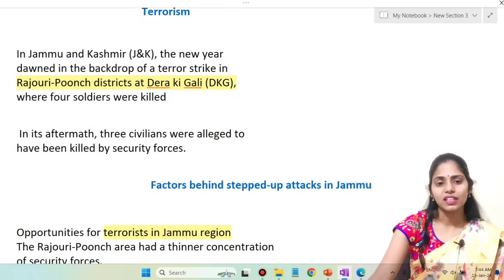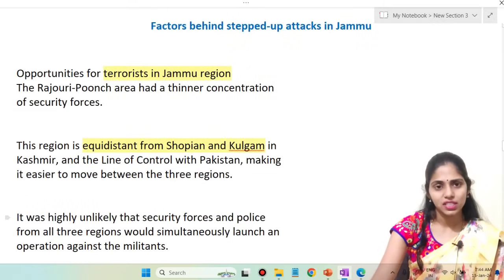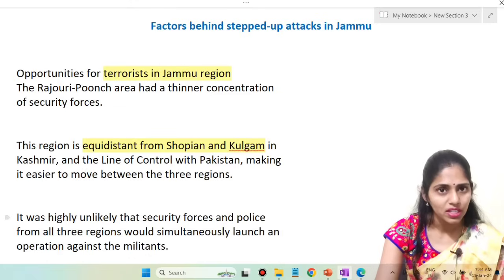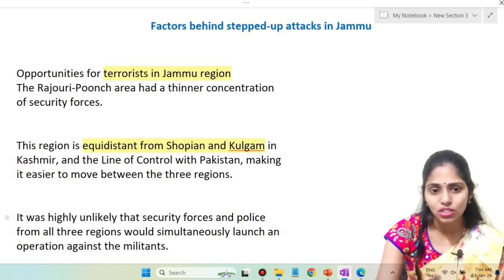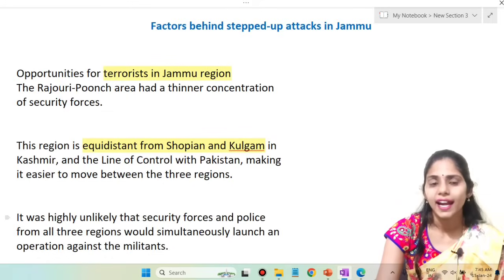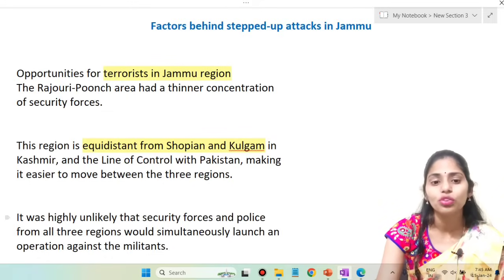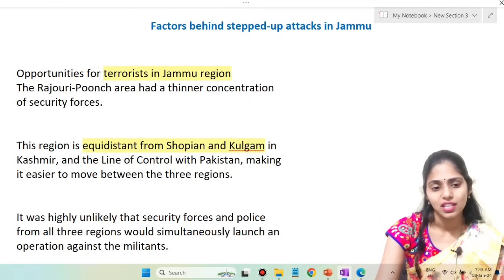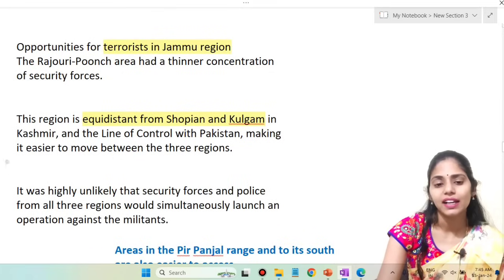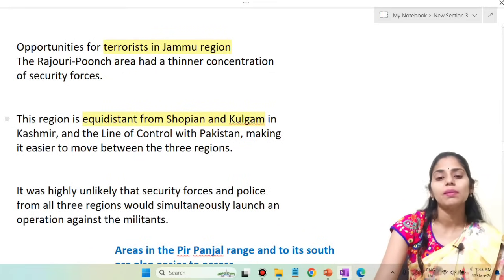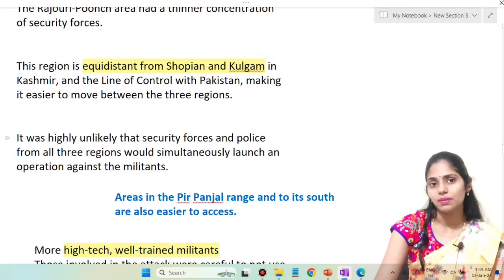If we are talking about the factors here, the first one is opportunities for terrorists in Jammu and Kashmir. In the Rajouri and Poonch areas, there is a thinner concentration of security forces. These areas are located equidistant from Shopian and Kulgam in Kashmir, as well as the Line of Control with Pakistan. Because of this, there is easier movement between these three regions, so terrorists targeted these three areas. It was highly unlikely that security forces and police from all three regions would simultaneously launch an operation against the militants.